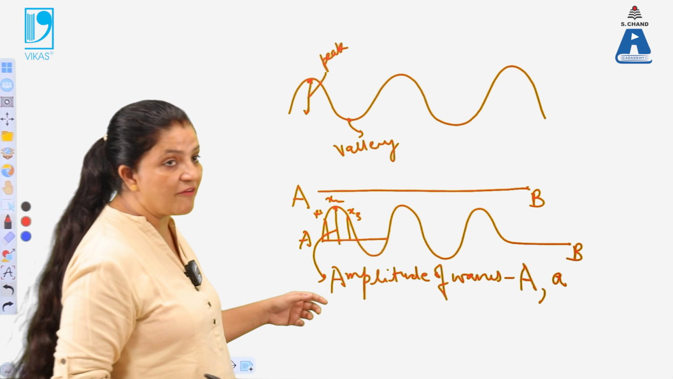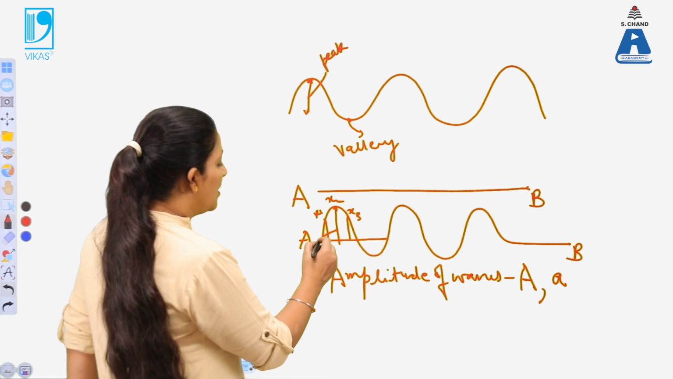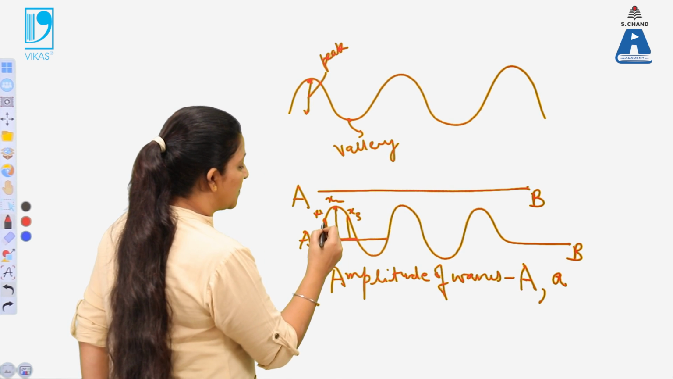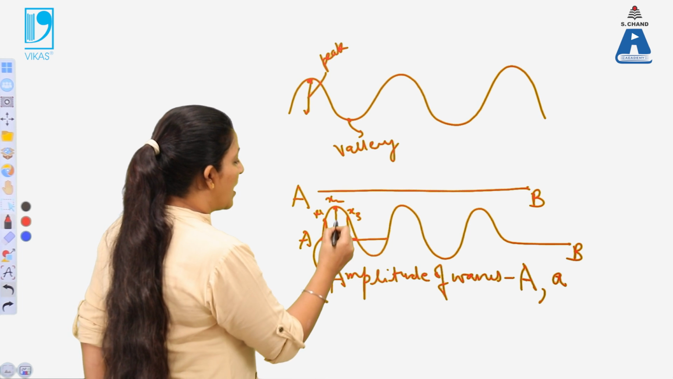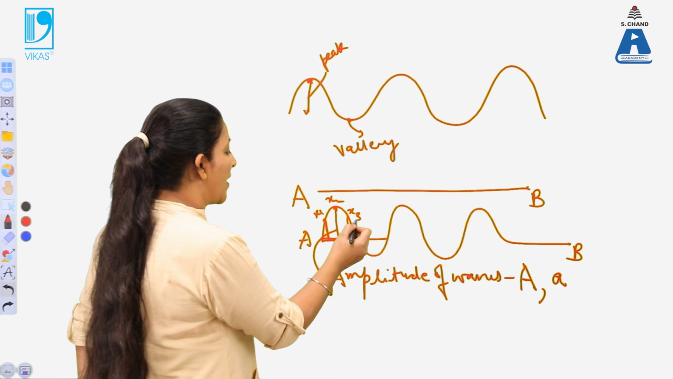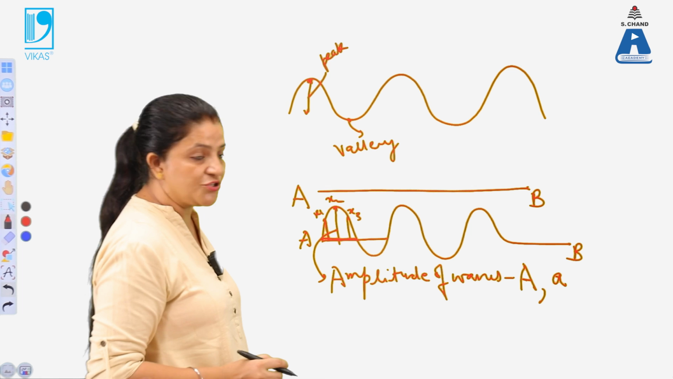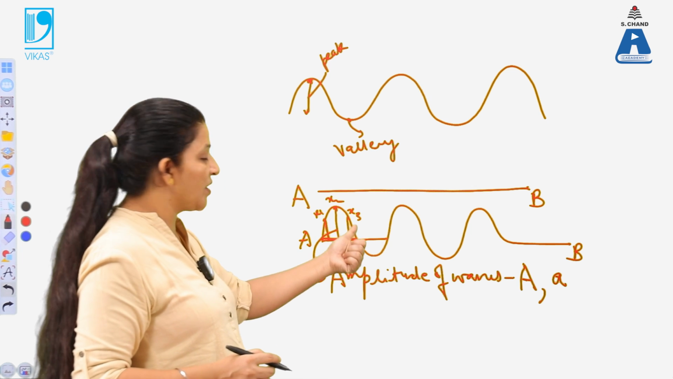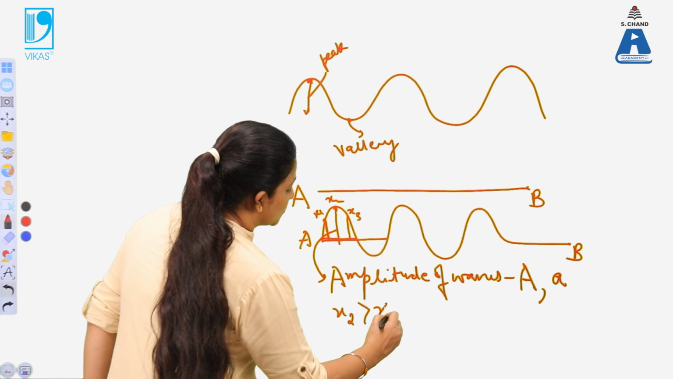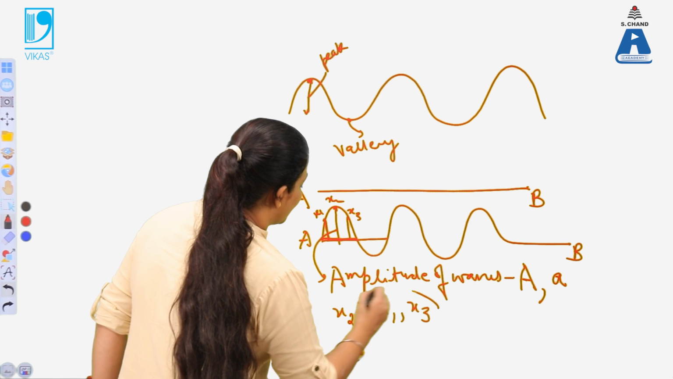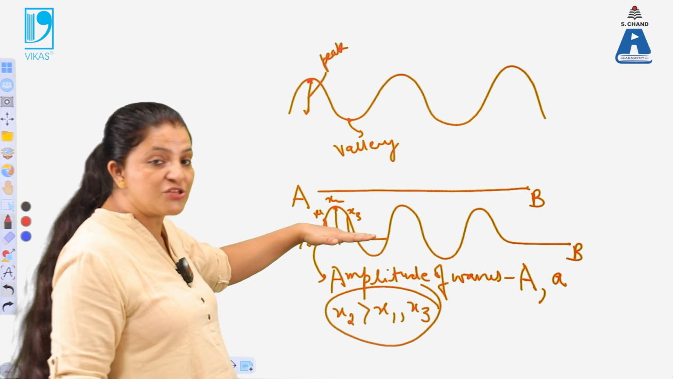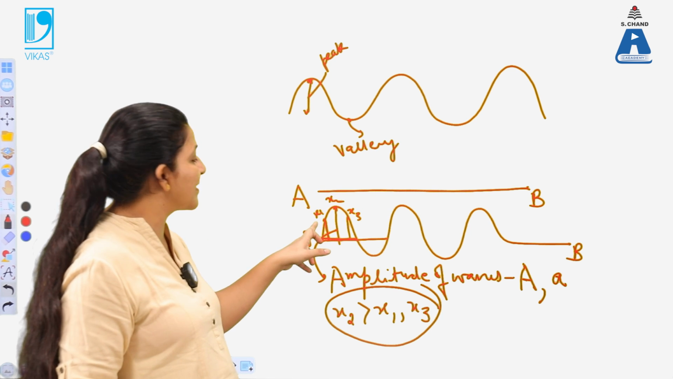Now these 3 points have displacement from the equilibrium position. If this is the equilibrium position, then this point x1 also has displacement from the equilibrium position. x2 also has displacement from the equilibrium position, and x3 also has displacement from the equilibrium position. On comparing x1, x2 and x3, you can clearly see that x2 is more than x1 and x3. So this implies x2 is the maximum displacement of the wave from its equilibrium position. Here x2 is more than x1 and x3.